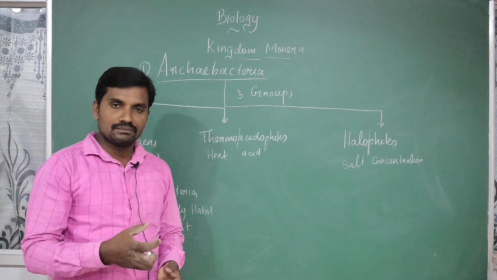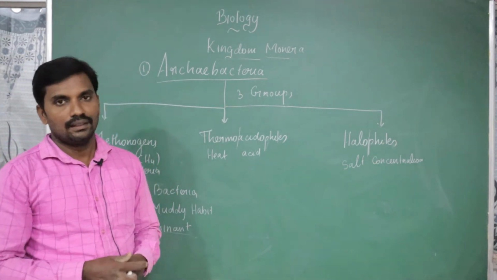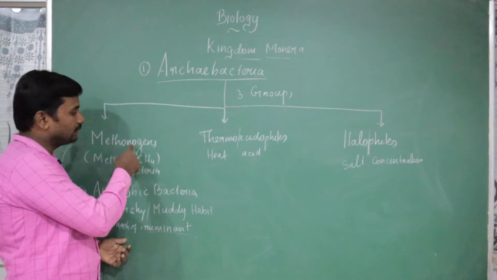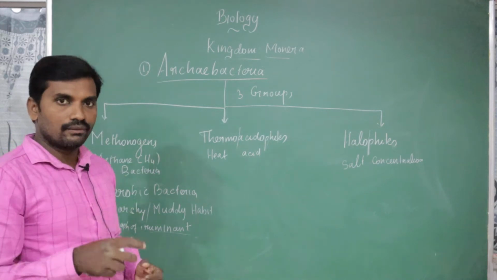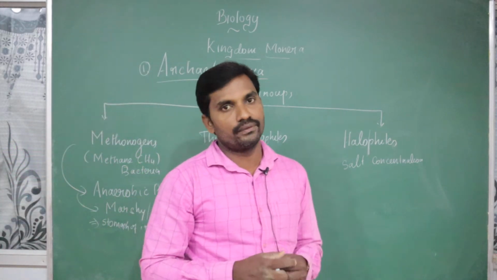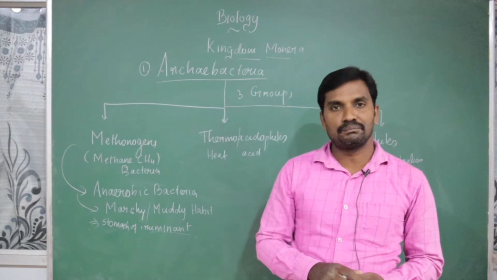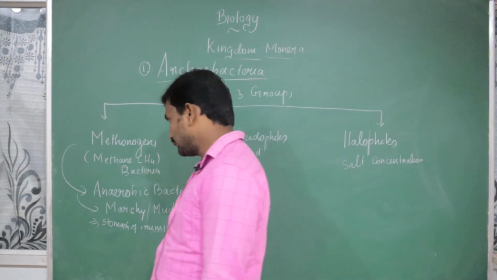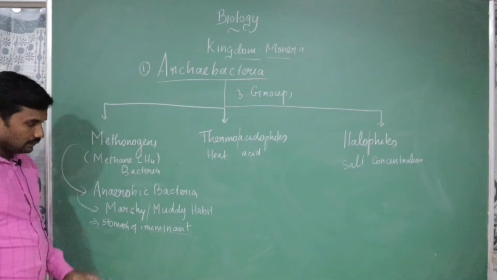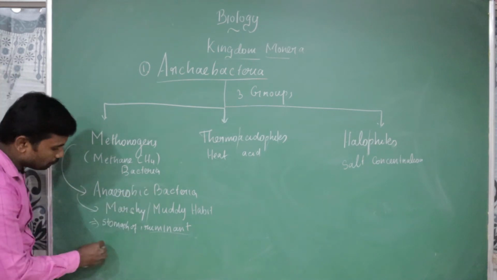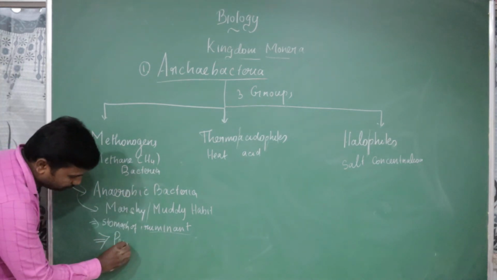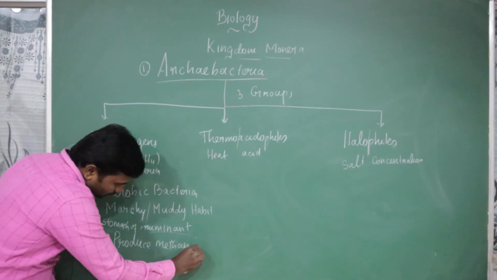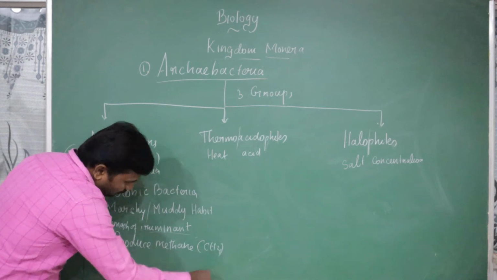Whatever the organism, specifically cow, cattle, goat, sheep, all the animals that eat grass, in their stomach region we find these methanogen bacteria. In grass eating animals the main food is cellulose, and a group of bacteria is there to digest it. The stomach of ruminants or the marshy or muddy habitat is going to produce methane gas. Very important: it produces methane gas, CH4, otherwise called biogas.